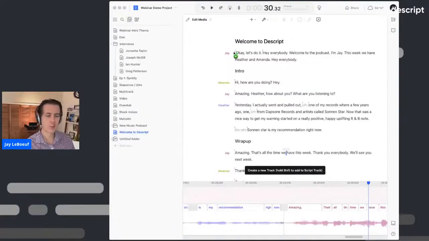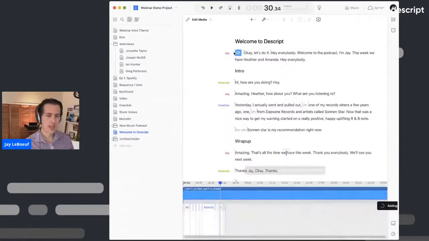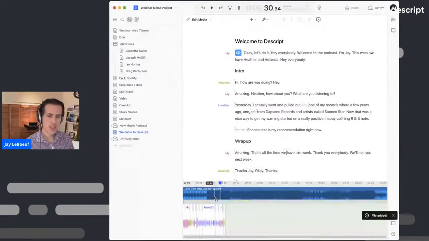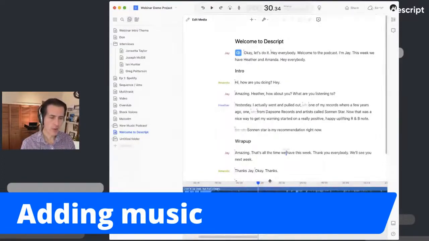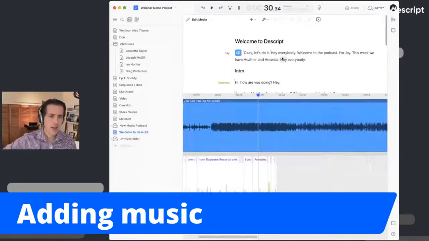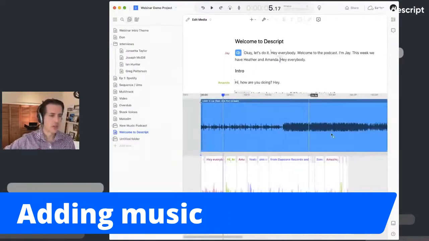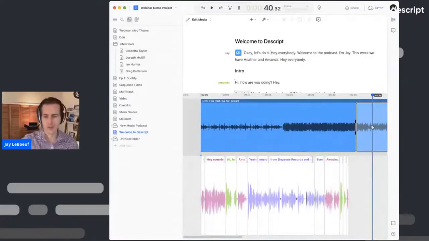I'm just dragging it in from off the screen and dragging in this MP3 file. So now we see it's added as a separate track. Now, I don't need all of this. I'm going to drag the waveform a little bit higher so you can see it. There we go. We don't need all of this music. I'm actually just going to right click on this and say split clip. And so by saying split clip, I'm just going to create a little dividing line. I'm going to double click on the second half of this waveform because I don't need it. Hit delete.